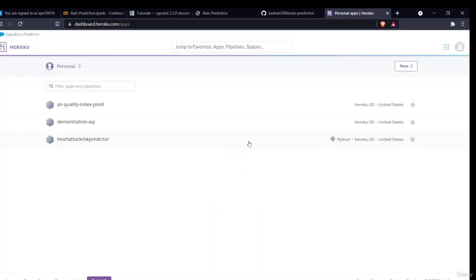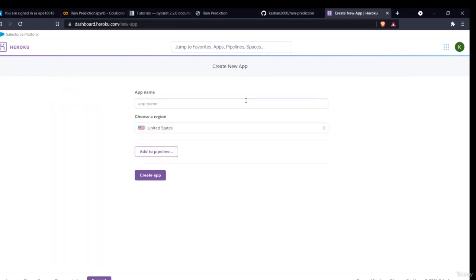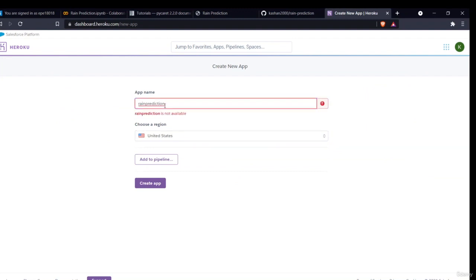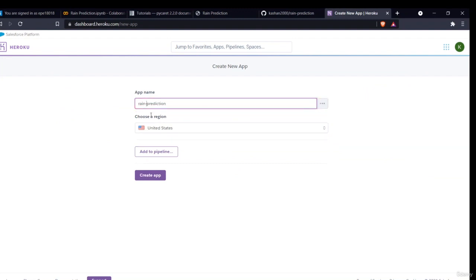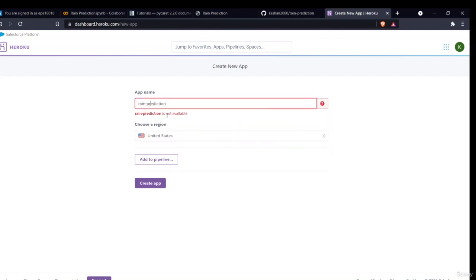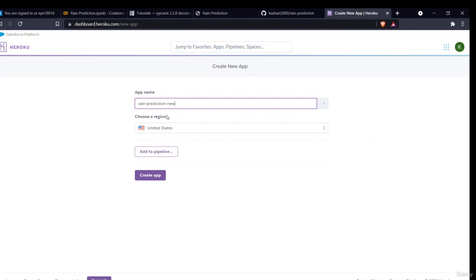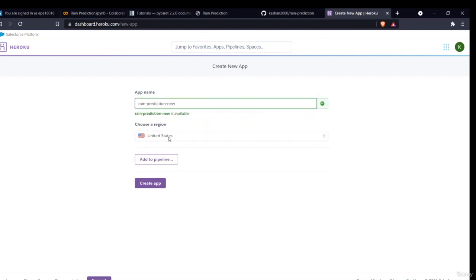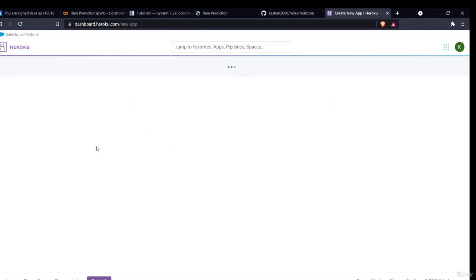Heroku is a cloud-based platform. These are all the apps which I have made earlier. Now I have to create a new app, right? I'll click on new, create new app. I'll give it an app name, let's say rain prediction. It is saying not available, so let's say rain prediction new. Okay, it is available. Select the region to United States only, then click on create app.